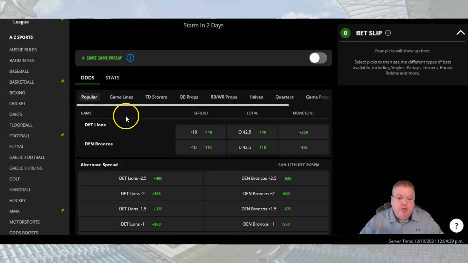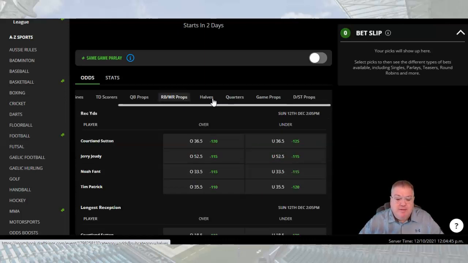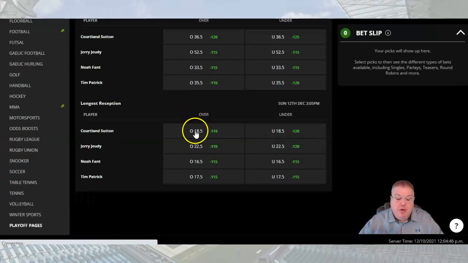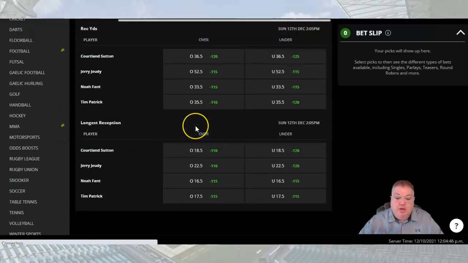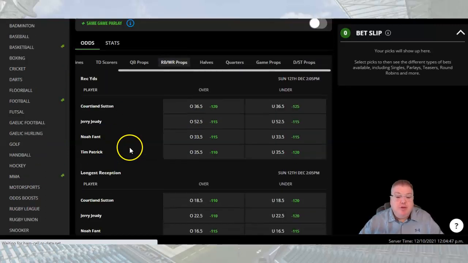And finally, I'm going to wrap this up. I did show you a little bit where the props are, the player props. Let's say, for example, you want to get into a running back or a wide receiver player prop. And again, this is something at OddsJam. You're going to see the markets for these things. So when you go to OddsJam, you can pull up the markets and identify what player prop might be something you want to look at. And here is where you would find the ability to place those wagers. So you're going to have all your player props in this section.